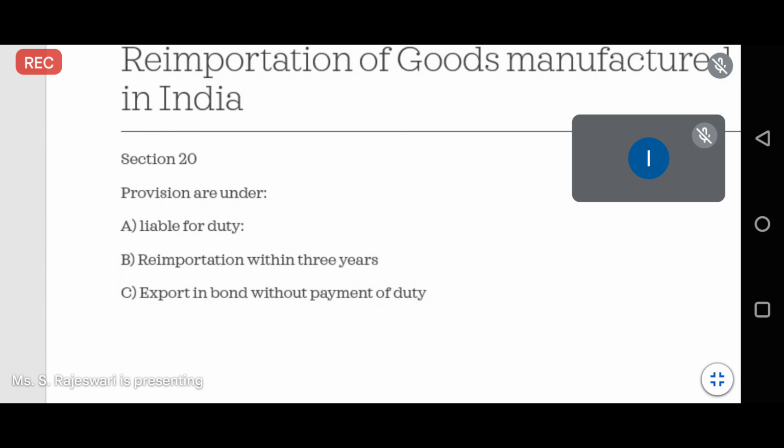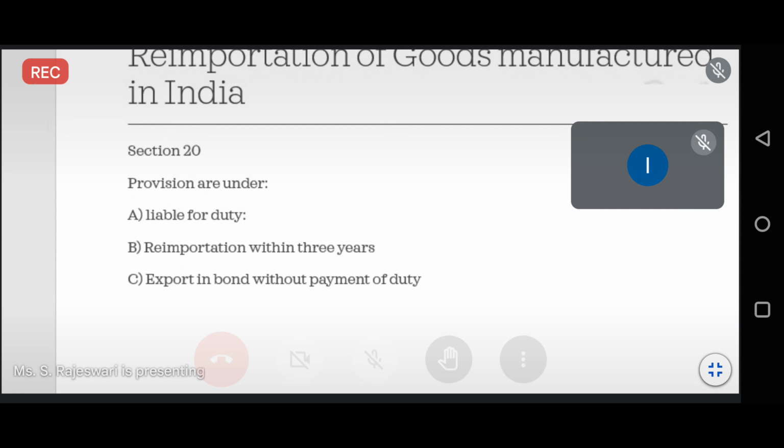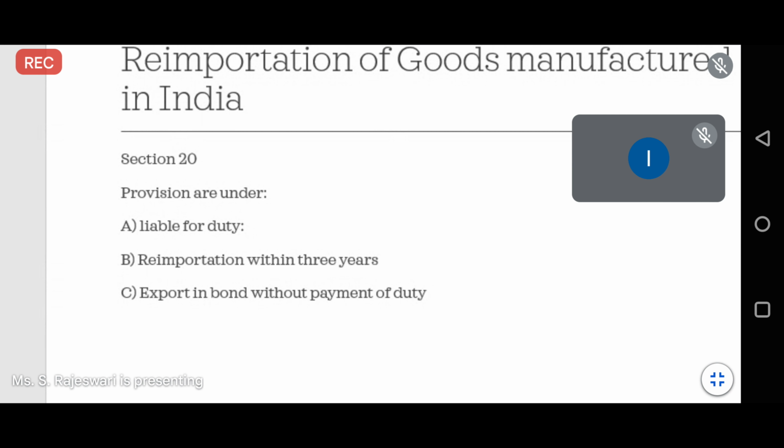So import duty will be charged when you are going for the re-importing of goods. That is the first provision. And even if you have exported Indian goods and the same Indian goods are re-imported, you will be liable to pay the import duty. That is the first thing.